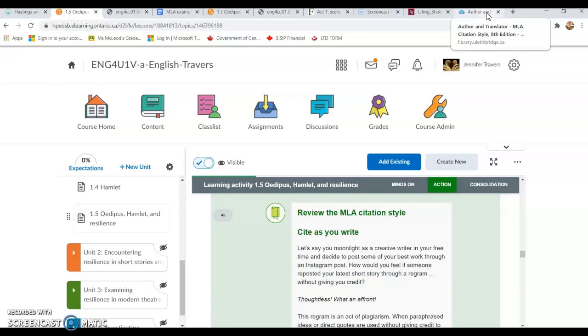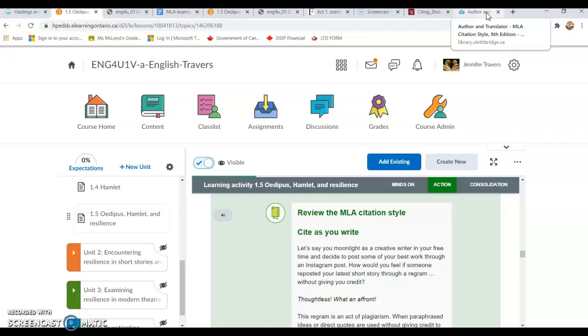So I want to review that so that you know where the resources are or what you should be doing for MLA citation. And the reason that I'm presenting this before I get into the outline of the essay is because you need to be thinking of it or developing it within your document so that every time you use a quote or a reference from the text or from the play, you are thinking and ensuring that you